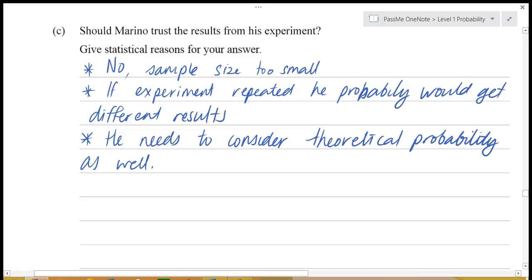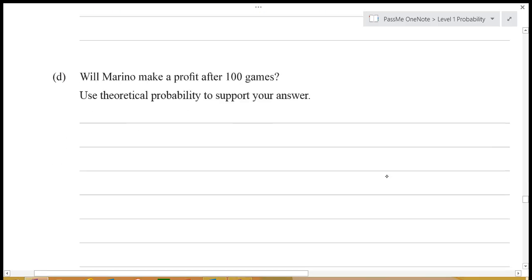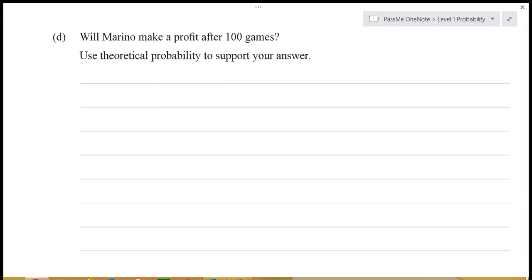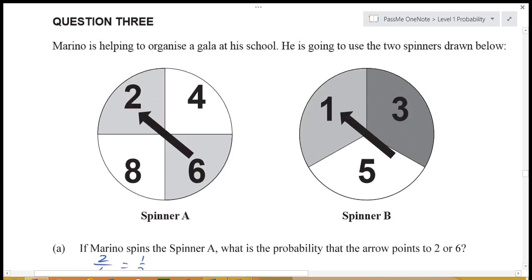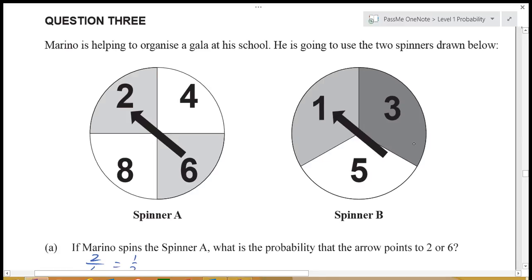Okay, so on to the next question. Will Marino make a profit after 100 games? Use theoretical probability to support your answer. So what we're going to think about is all the possible totals that he can get from spinning these. So let's come up here for a second. So he could, let's just write up a little table in the corner here.